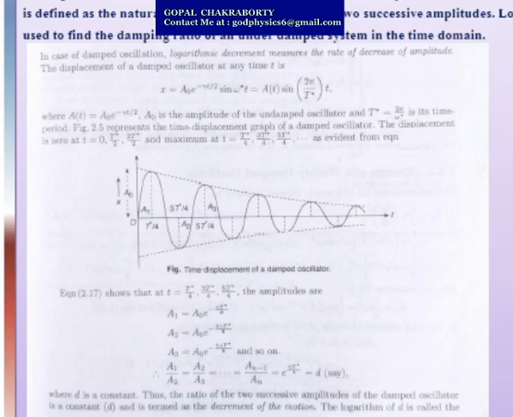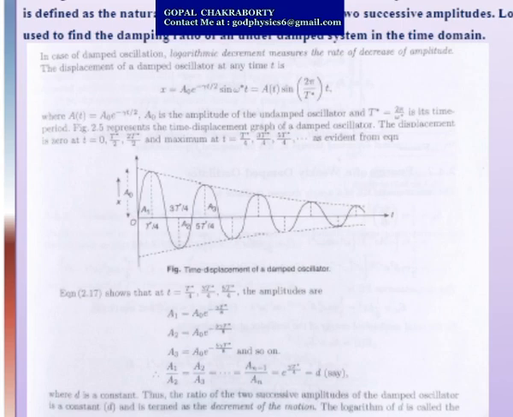Again we get t, the displacement will be maximum at small t, that means time will be when t equals capital T by 4, 3T by 4 and 5T by 4. If we substitute that value, we get A1, the amplitude at time capital T by 4, equals A naught e to the power minus gamma capital T by 8. A2 equals A naught e to the power minus 3 gamma capital T by 8. A3 equals A naught e to the power minus 5 gamma T by 8, and so on.